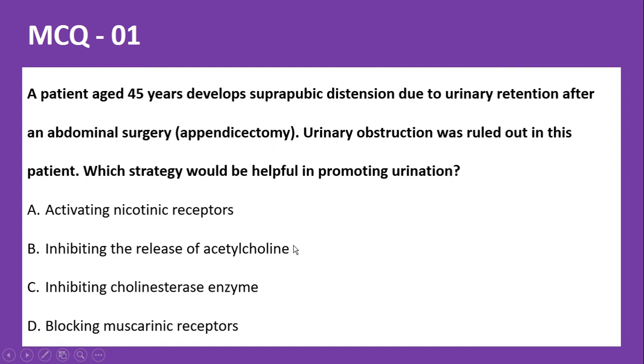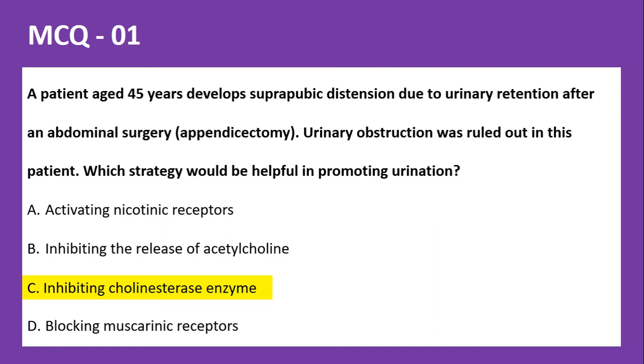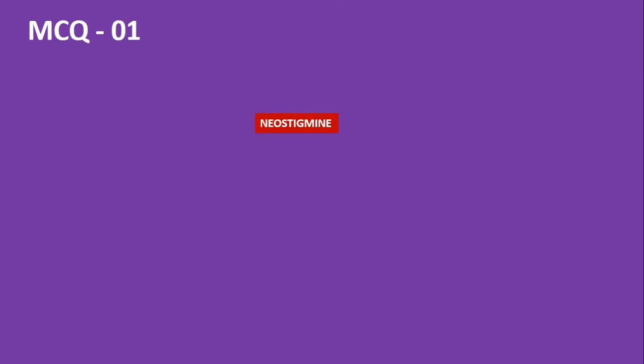So the answer here is inhibiting the cholinesterase enzyme. You will help the patient in promoting urination. So one should remember the example for an indirectly acting muscarinic agent, which can be used in the treatment of post-operative urinary retention. That is neostigmine.